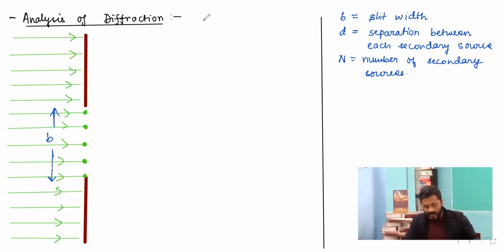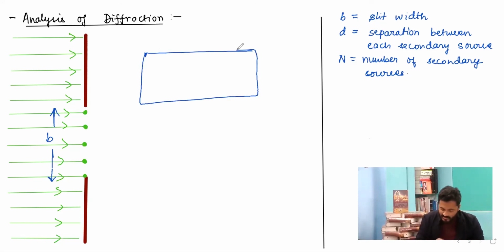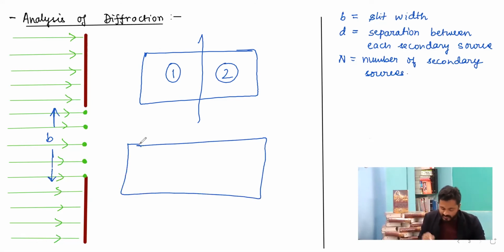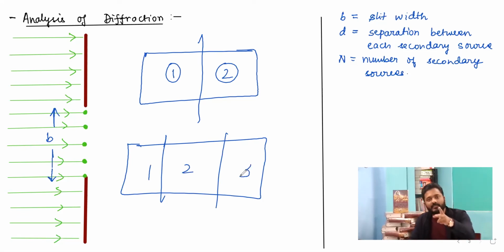Now, a very interesting part which we are going to discuss. Suppose I give you a cloth and I ask you to cut it into two halves. How many times are you going to run the scissors? If a cloth is cut once, it becomes two parts. If I ask you to divide it into three parts, you cut it twice. So if scissors run two times, it is divided into three parts.